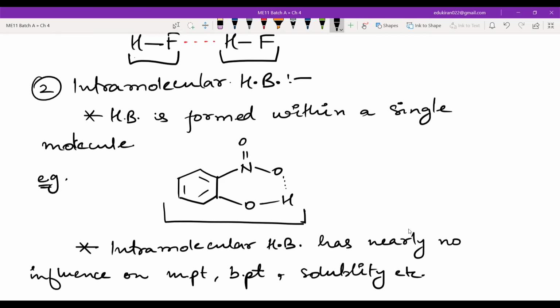In intramolecular we are having hydrogen bonding within the same molecule. So it is not interacting between two molecules. Now, like HF, they were interacting between two molecules. If the force of attraction between two molecules is higher, the energy required to separate them will be higher, and that is why the melting points and boiling points become higher. But that is not happening here, and hence we say that intramolecular hydrogen bonding has no influence there.